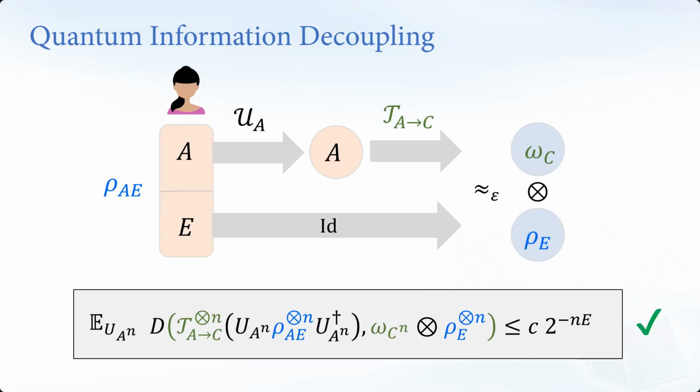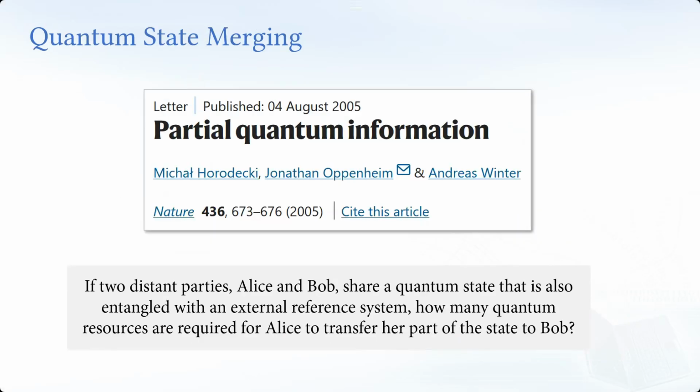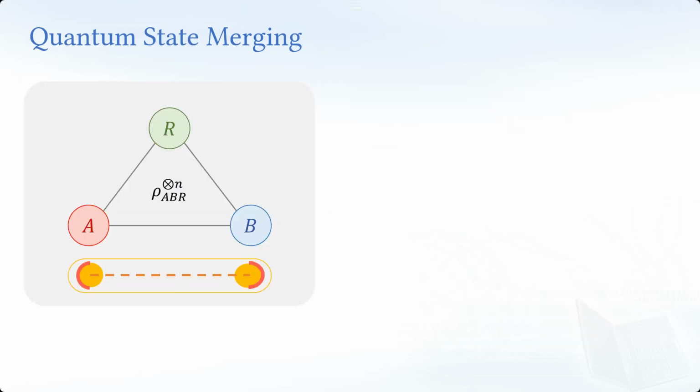later analysis. For example, this protocol we call quantum state merging, from this famous Nature paper by Horodecki, Jonathan Oppenheim, and Andreas Winter. They studied how to transfer Alice's system from one side to both sides. So essentially, this is a generalization of teleportation and entanglement swap. So let's see this picture. Alice's system here, Bob's system here, and let's share some state. We assume there's a reference system to purify everything, or some Charlie, and maybe let's share some prescribed entanglement.